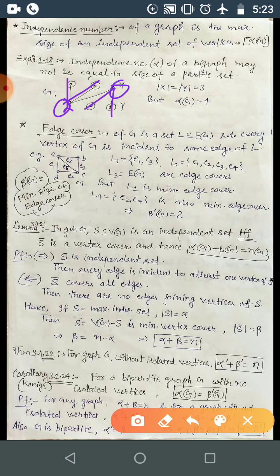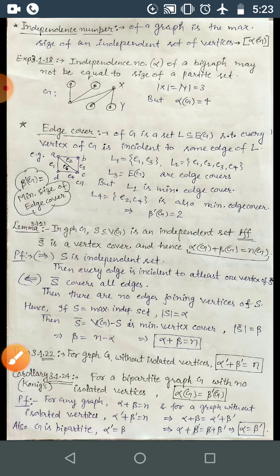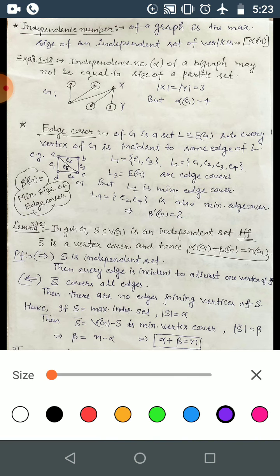Okay, or in general you can take the maximum independent set of vertices and take edges incident to them, and that will give you a minimum edge cover, because at minimum we need to cover all those independent vertices, and that will cover all the edges. Now consider this lemma.